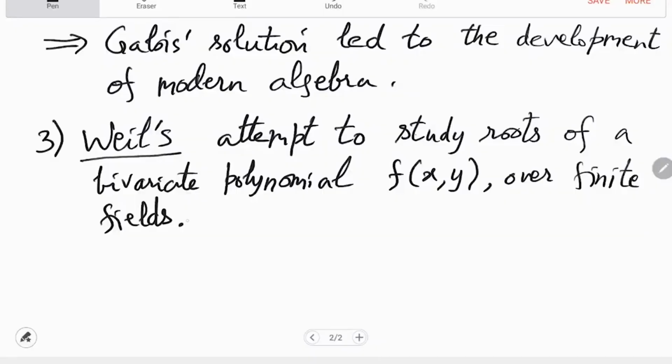So on the abstract side, Weil studied around 100 years ago: given a bivariate polynomial over a finite field, what can you say about the structure of the roots? So roots over a finite field will be finitely many, which is not true over rationals or infinite fields.